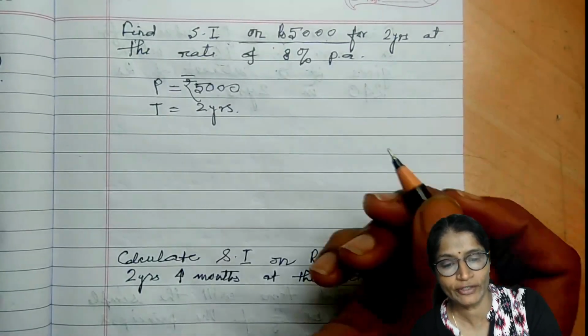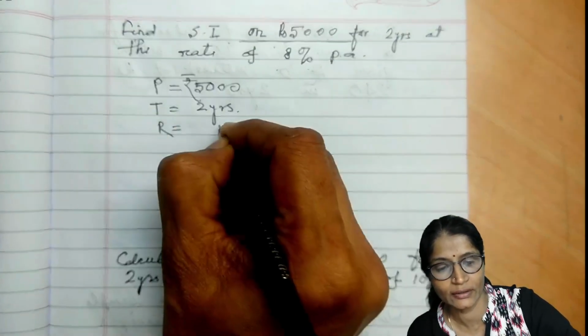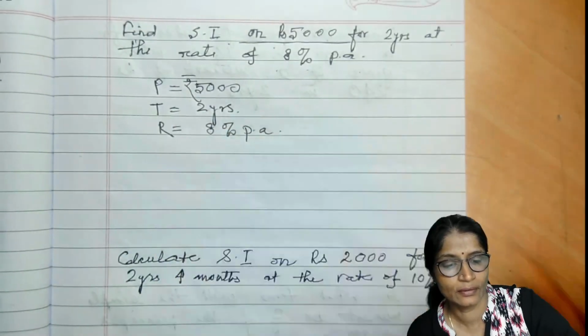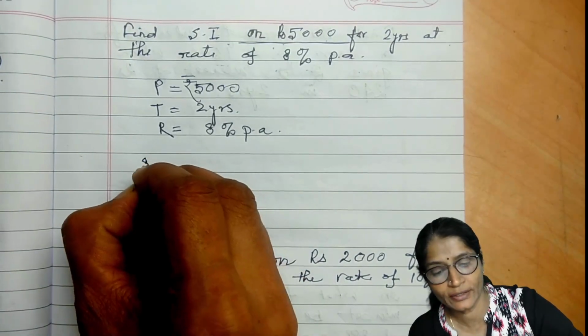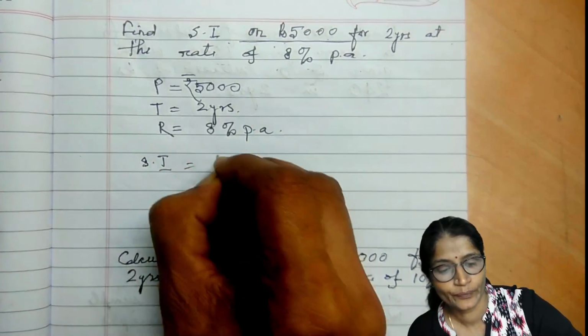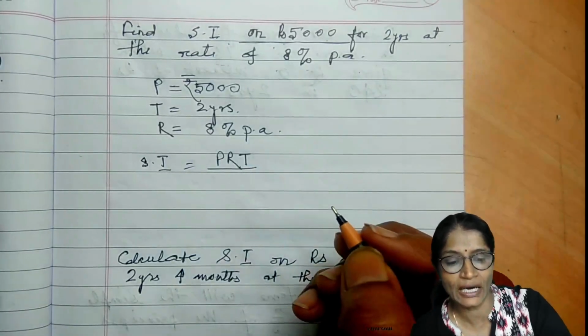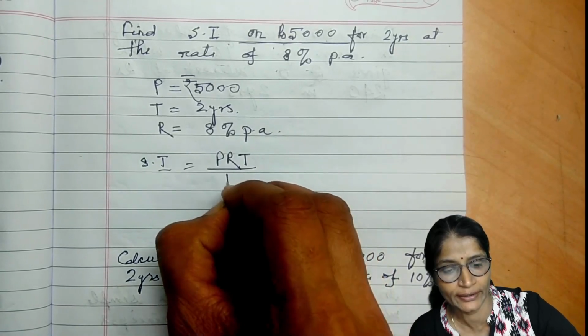Then the rate of interest given to you is 8%. So R is equal to 8% per annum. So for simple interest, the formula is PRT divided by 100.